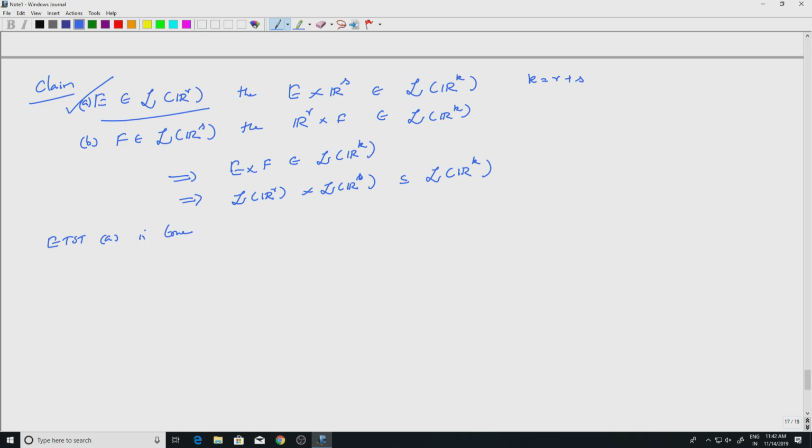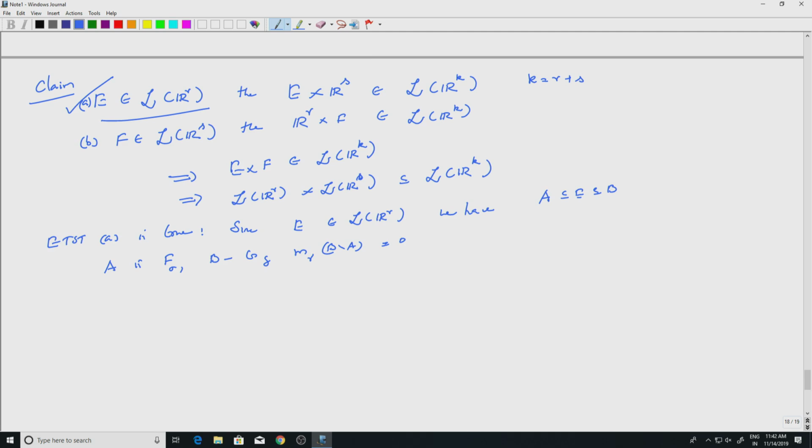Since E belongs to the Lebesgue sigma algebra on R^r, we have a set A contained in E, contained in B, where A is F sigma, B is G delta, and B minus A has measure 0. But which measure? The r-dimensional Lebesgue measure, right. The r-dimensional Lebesgue measure is 0, okay.